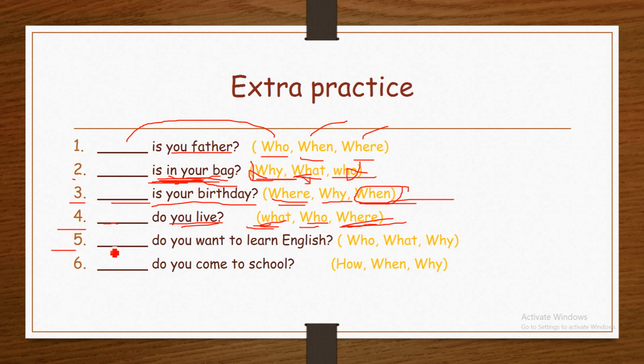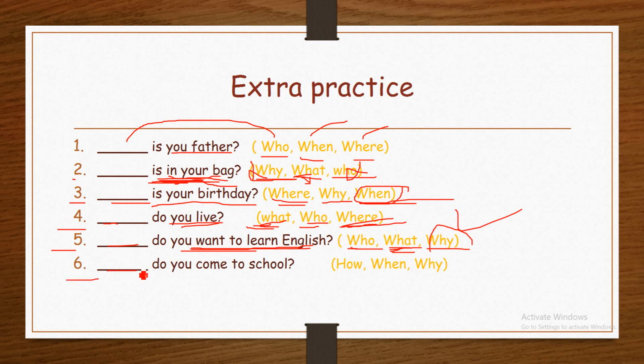Number 5. Blank do you want to learn English? Here, someone is asking about a reason. Who is used for a person, not for a reason. What is for an object, for an idea, for an action. Why is used for a reason. Therefore, the correct answer is why. Why do you want to learn English?